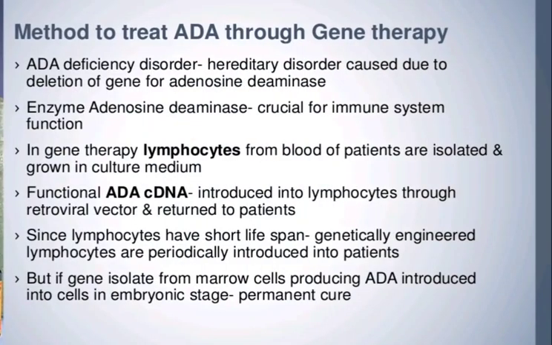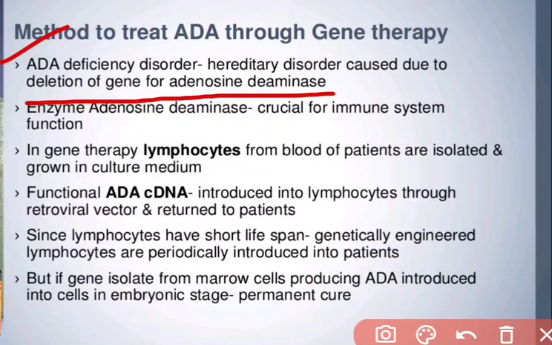Next, we are coming to the method to treat ADA deficiency through gene therapy. ADA deficiency is a hereditary disorder caused due to the deletion of the gene for adenosine deaminase. This gene is deleted, and that's why the enzyme is not produced in the child's body.